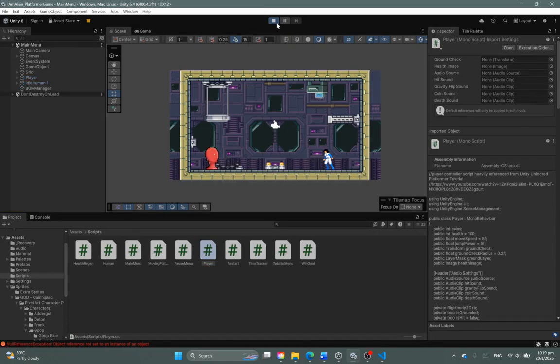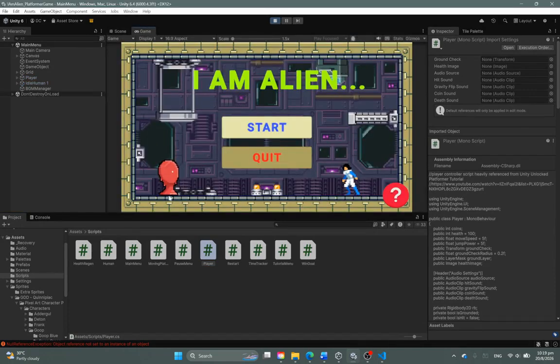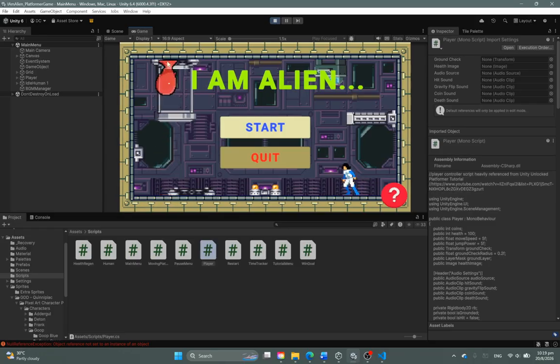So basically, imagine an imaginary empty object at the bottom of the player's feet, and when you press space, even though the game object is the same, the ground check is flipped to the top, and the player's ground check is on top of here.